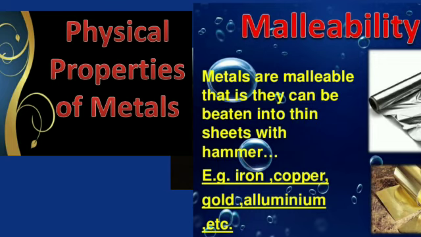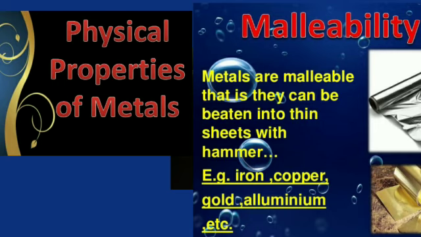Now I want to tell you some physical properties of metals. As I told earlier, metals are malleable. Now what is malleability? This means that metal can be beaten into thin sheets with a hammer.